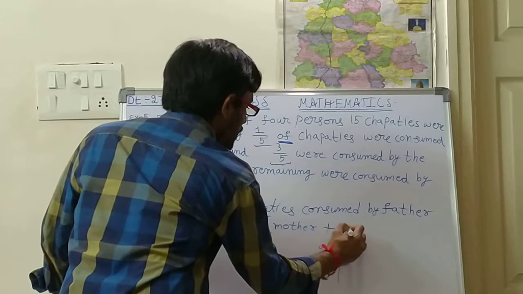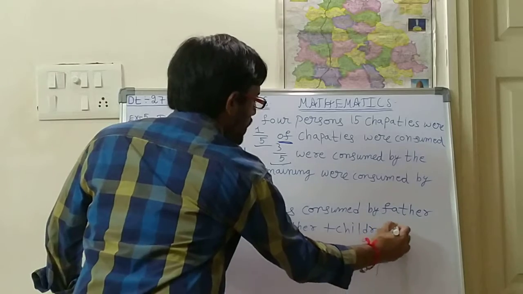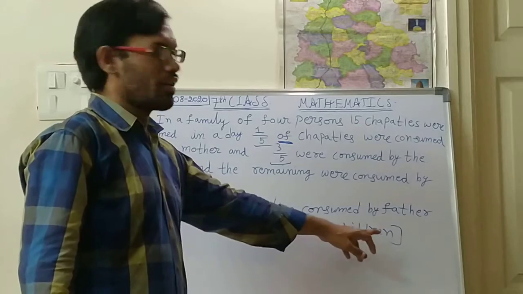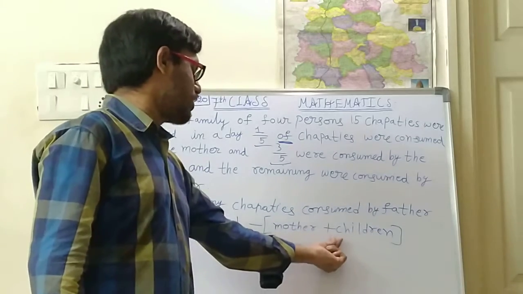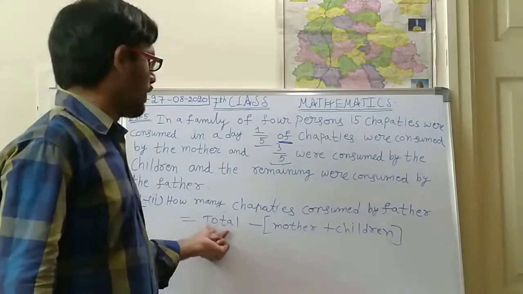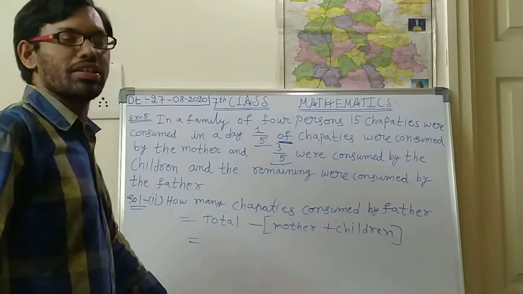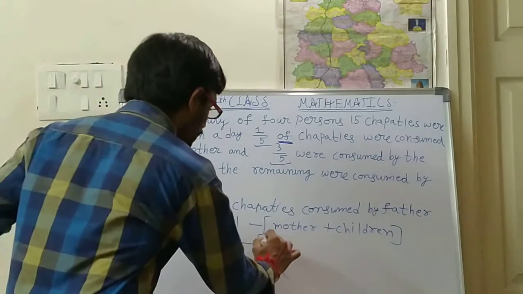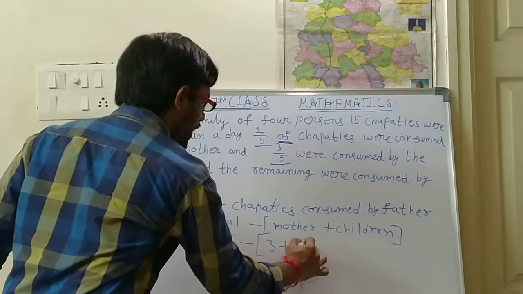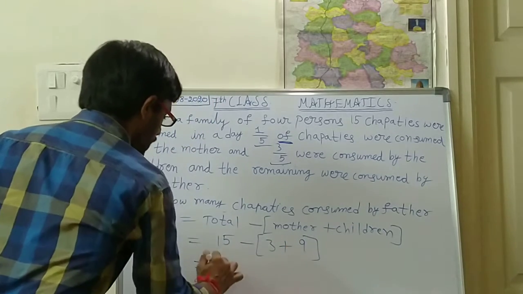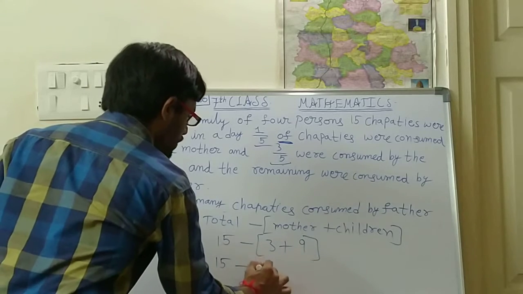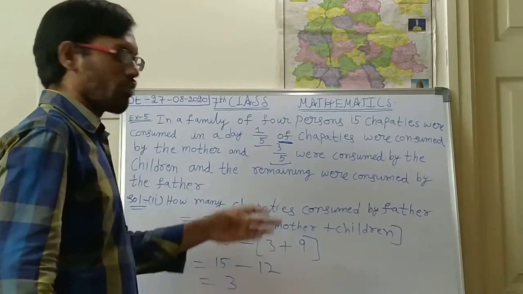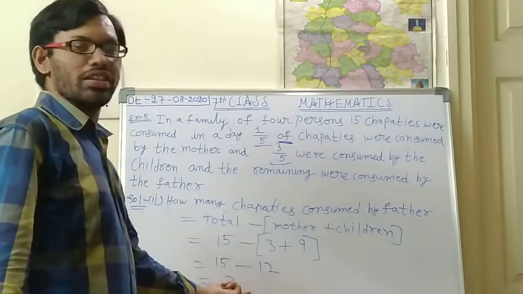mother plus children. So mother plus children means here what? So how many chapatis mother ate plus how many chapatis children ate. If you add these two and subtract from the total, then you will get how many chapatis remain. So total how many? 15 minus mother how many? 3. Next children how many? 9. Now first do the brackets. So 15 minus 9 plus 3 is 12. So 15 minus 12 is 3. 12, 13, 14, 15. So 3 chapatis were remaining.